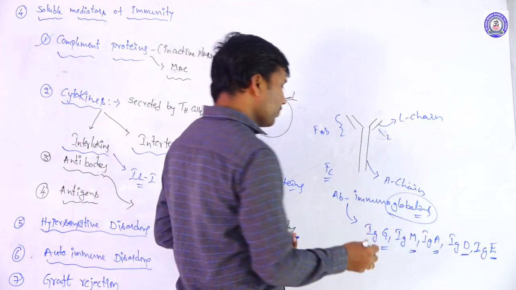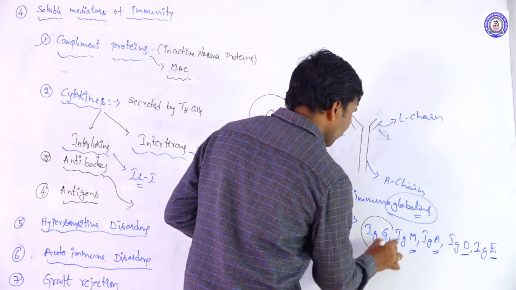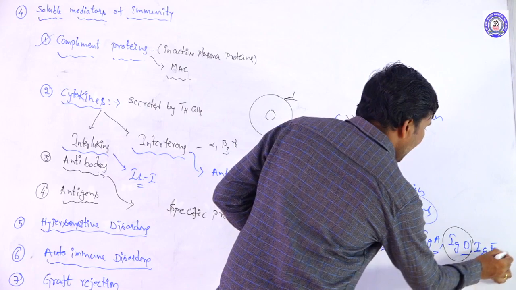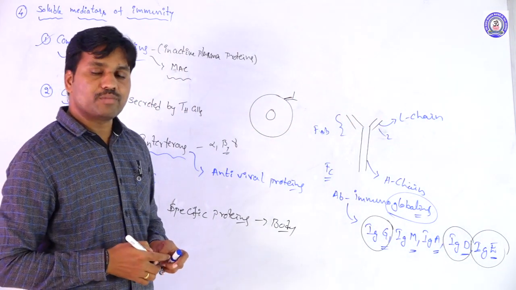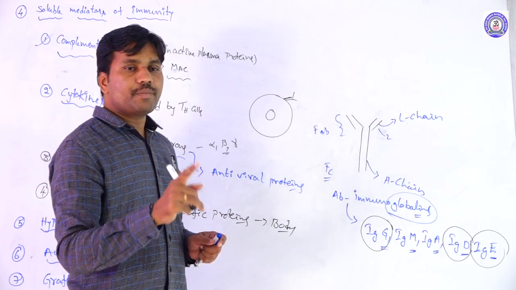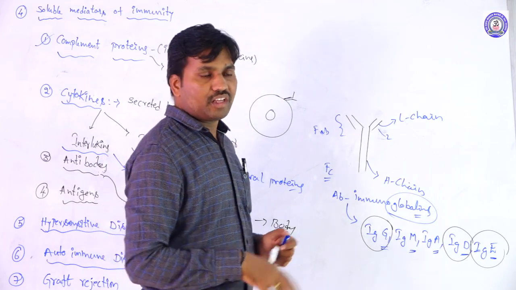Among these, IgG, IgD, and IgE are monomeric forms, meaning only one antibody is formed on the surface.